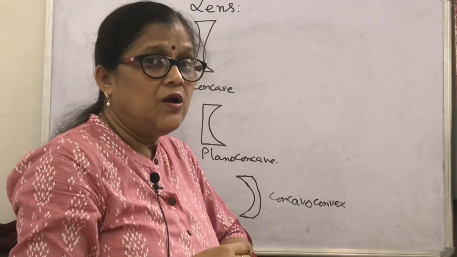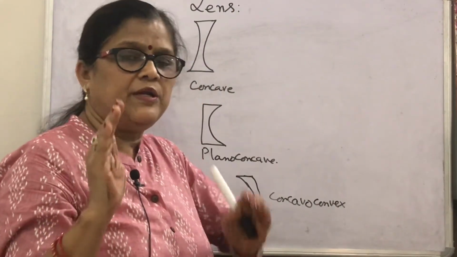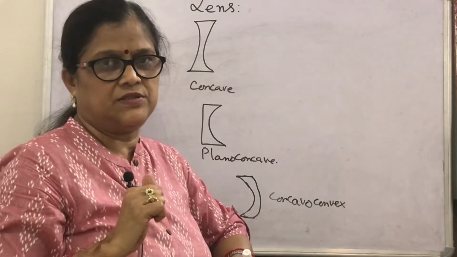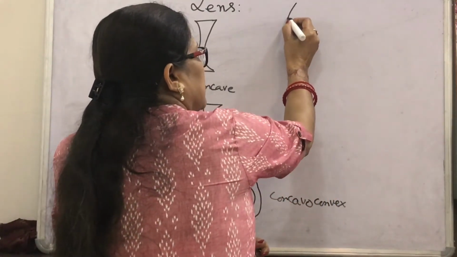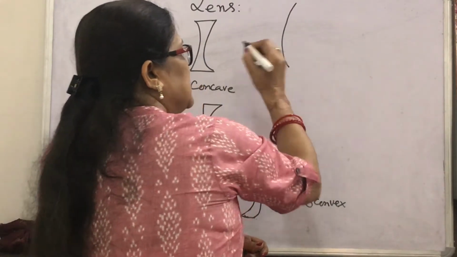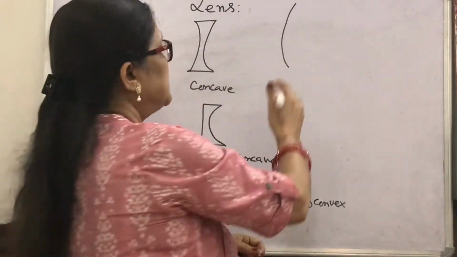Okay. Since a lens is made up of two curved surfaces, normally, suppose we talk about the convex lens, this is the first curved surface.